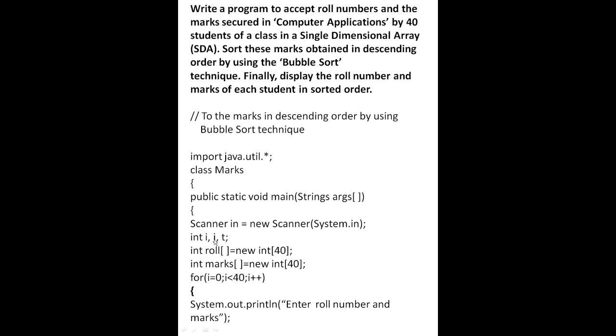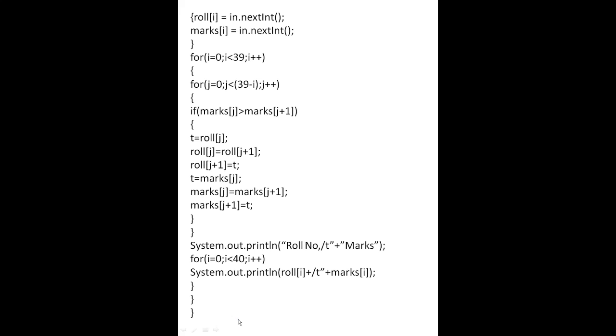I and j, we will write 2 loop variables here, and t. Int roll new int 40. We are taking 40 students, so we will write 40 here. Now int marks new int 40, and we will arrange the marks only. So for I is equal to 0, I less than 40, I plus plus. System.out.println enter roll number and marks. Then we will write the data type of both the roll number and marks here. Both are integer. Now curly bracket close.